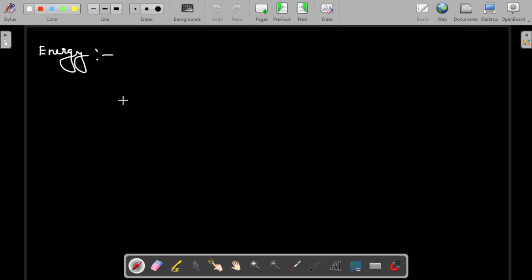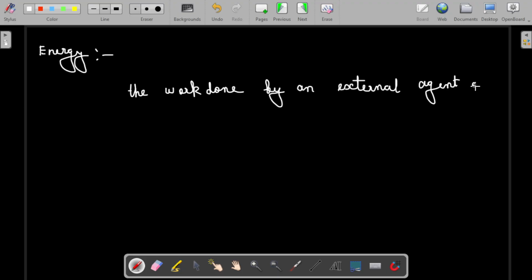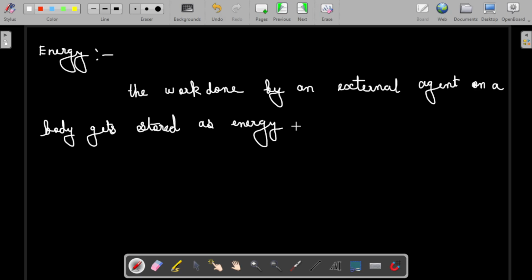So energy is nothing but work done, the work done by an external agent on a body, which gets stored as energy in the body.